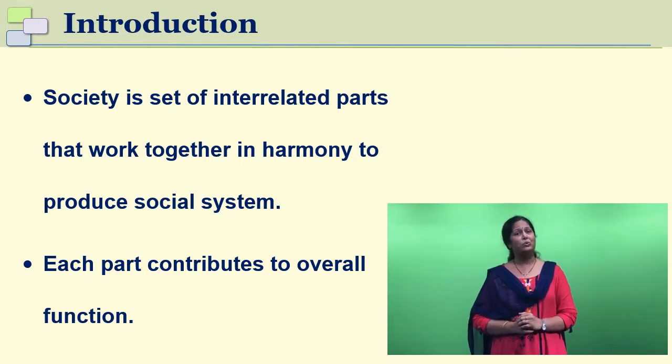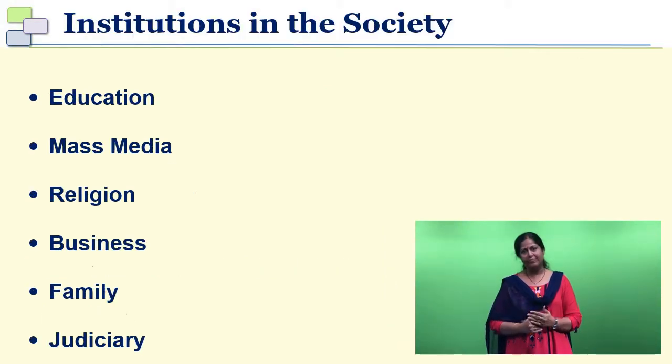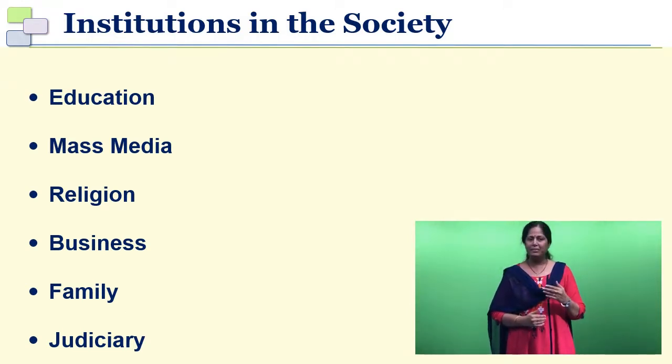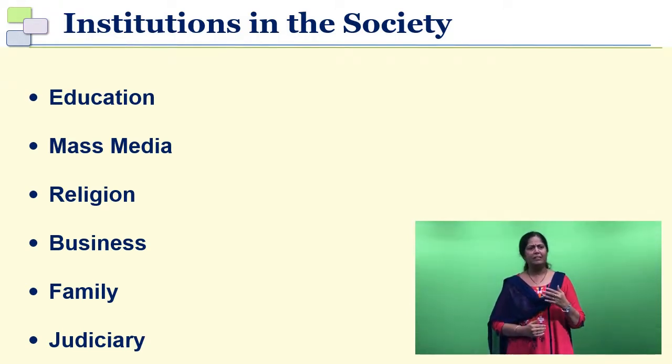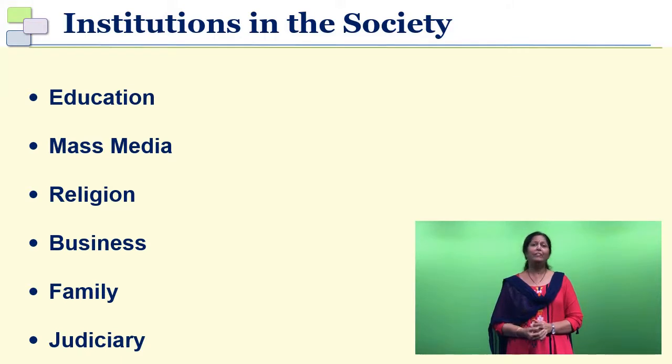But when we look at society, what can be the structures? What are the different components which will play a role? So we can say education is one such system or institution, along with mass media, religion, business, family, and judiciary. These are the different components which play a major role. Whenever an institution plays a role, we expect certain roles to be performed by that institution. Say, for example, education.